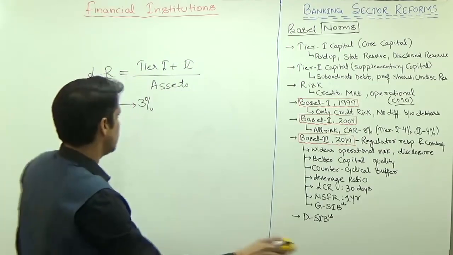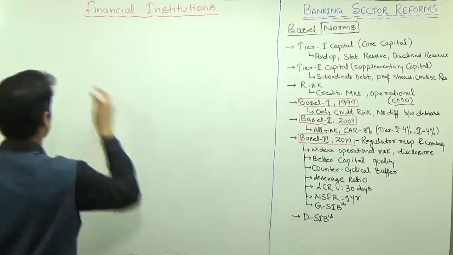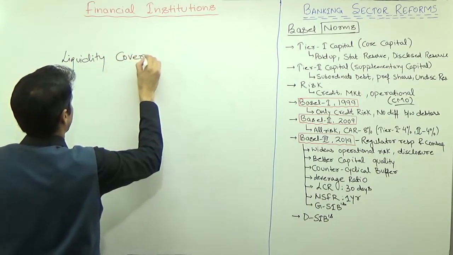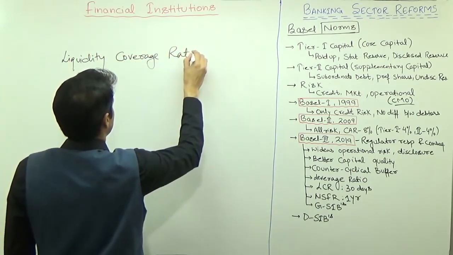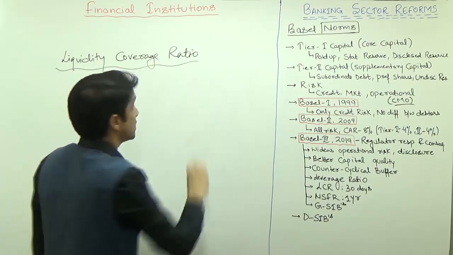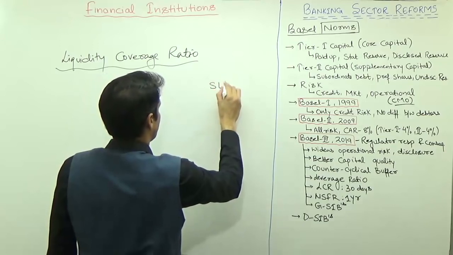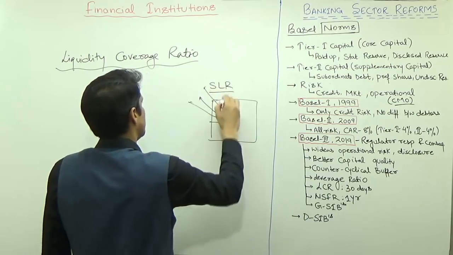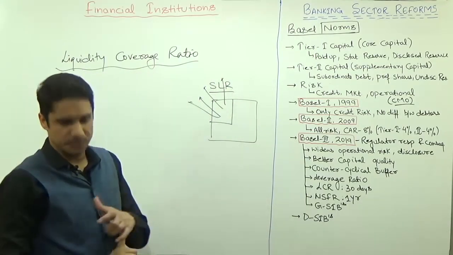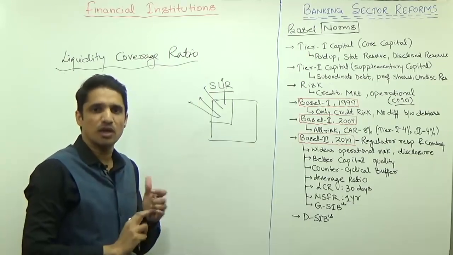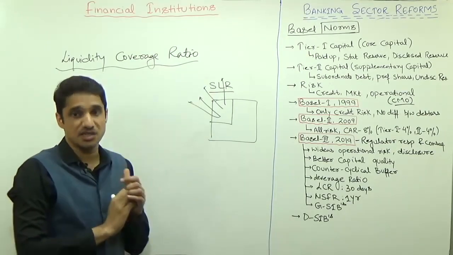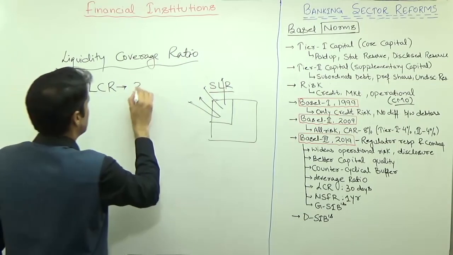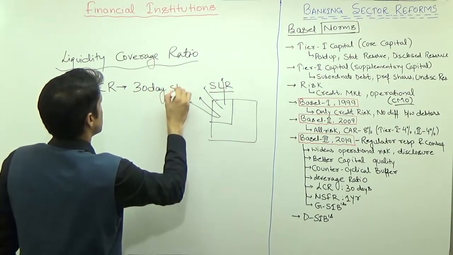The next we have is the liquidity coverage ratio. You have to cover your liquidity, just like we have SLR. What is the role of SLR, the statutory liquidity ratio? Whatever liquid assets you have, you invest in any of these 4 options: cash, gold, unencumbered government securities and excess reserves. Similarly, the liquidity coverage ratio, LCR, will look after your 30 days stress period